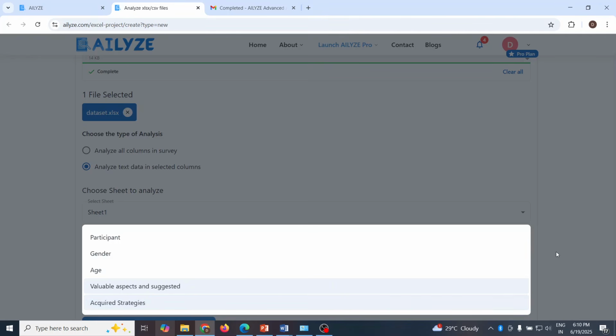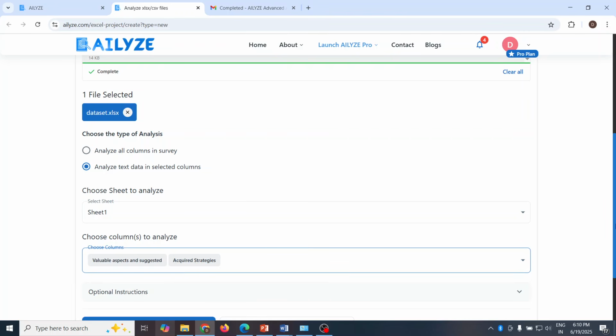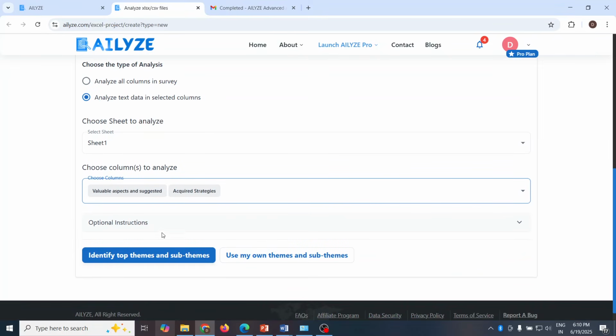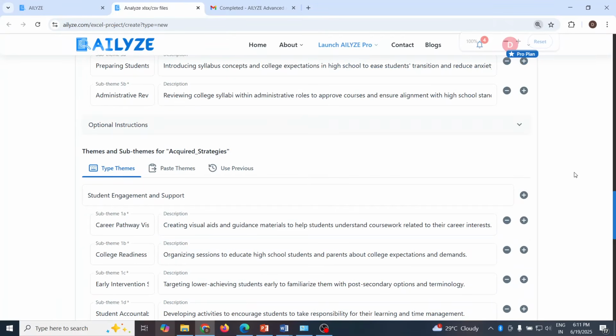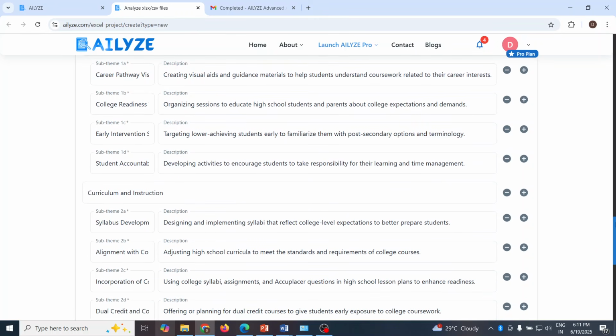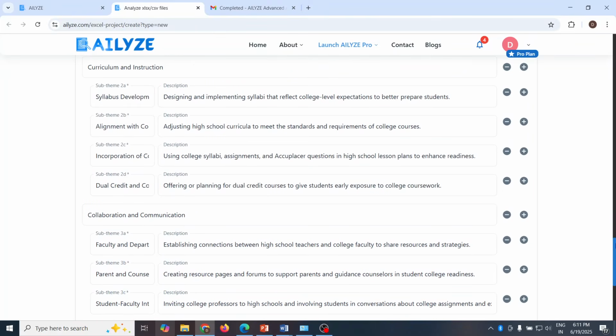Now click outside this box. Two columns are selected. Scroll. If any optional instructions are to be given, otherwise keep the things as they are. Identify top themes and sub themes. Use my own themes and sub themes that we have already discussed. So identify top themes and sub themes. Now see the interesting part. Themes and sub themes have been identified with description, curriculum and instructions, collaboration and communications.